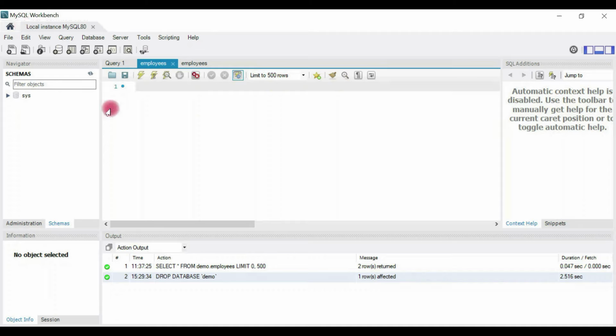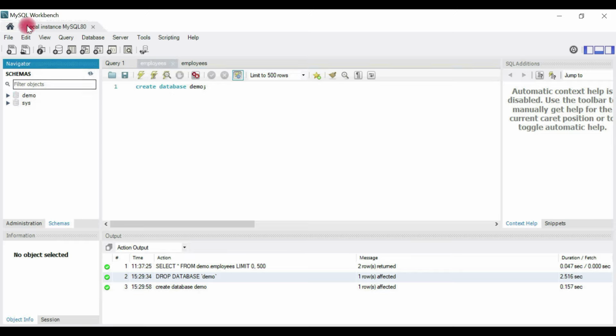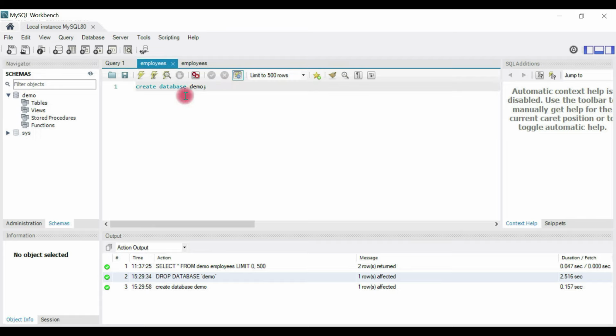Open MySQL Workbench, and here just type the statement create database, and let's give our database the name demo. You can give any database name that you want and just execute this statement. This will create a demo database. MySQL Workbench is a client which we can use to connect to the MySQL server. This is one of the popular MySQL clients.